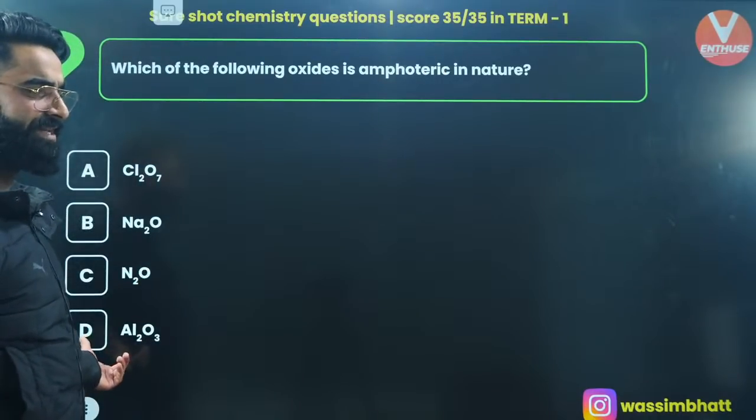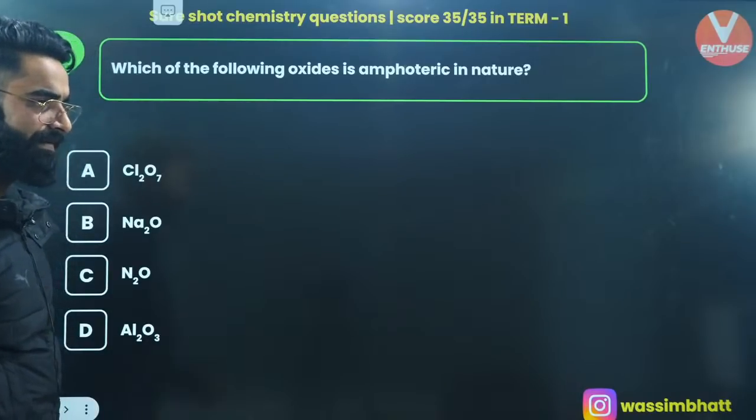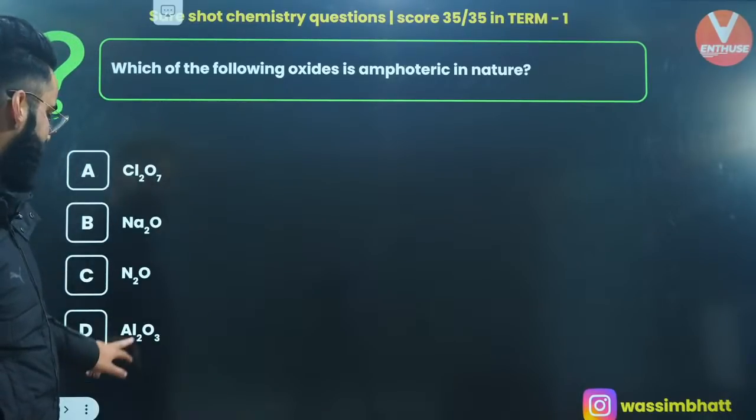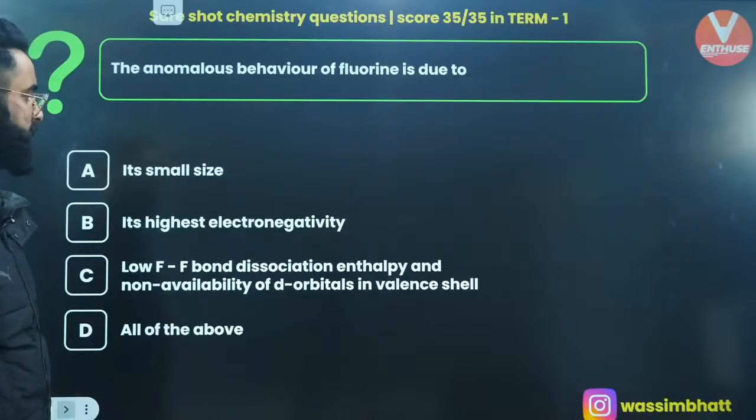It has got the acidic as well as the basic nature. Yes? Which of the following is amphoteric in nature? It's going to be Al2O3, which is going to be amphoteric. Moving on to one more.